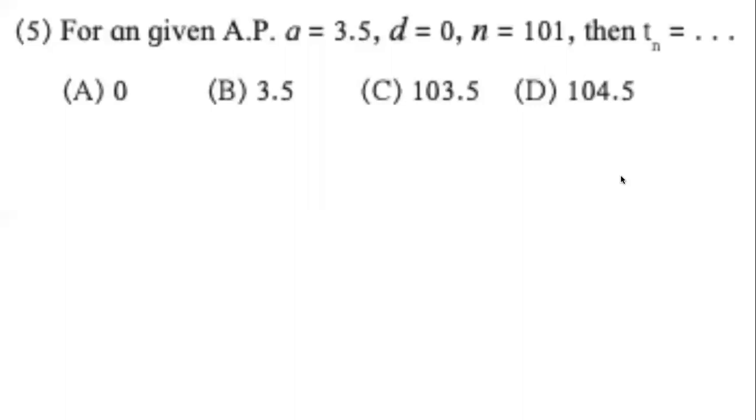For an given AP, once again, I don't know why it says an, it should have been a. For a given AP, A equals 3.5, D equals 0, N equals 101, then Tn equals how much is the question. What is the most important information here? Three pieces of information are given: A, D, and N. What is the most important information?